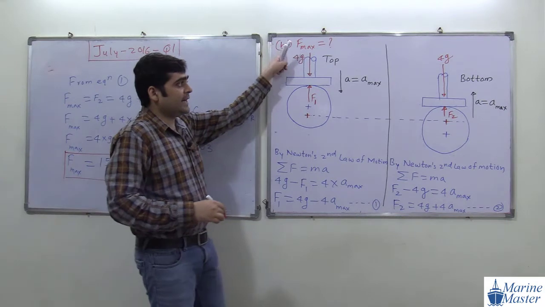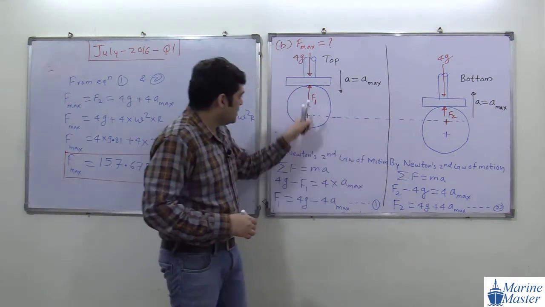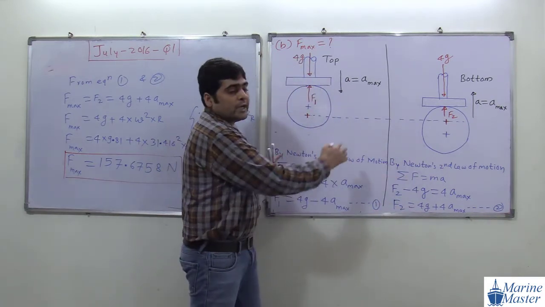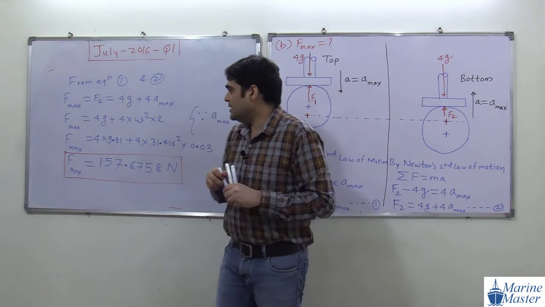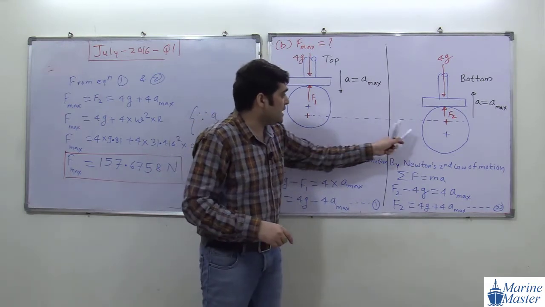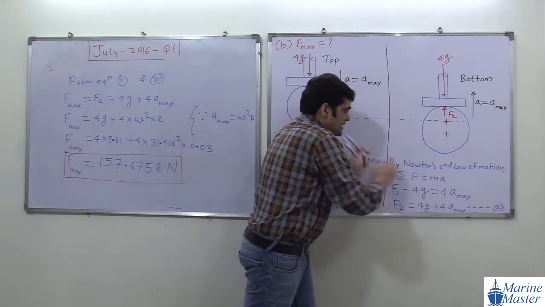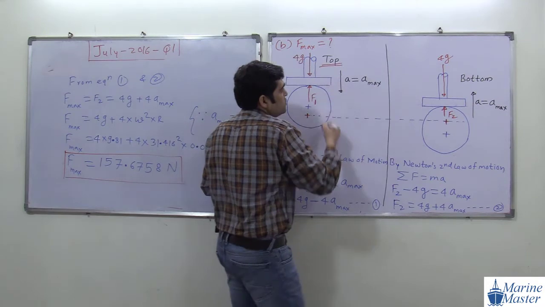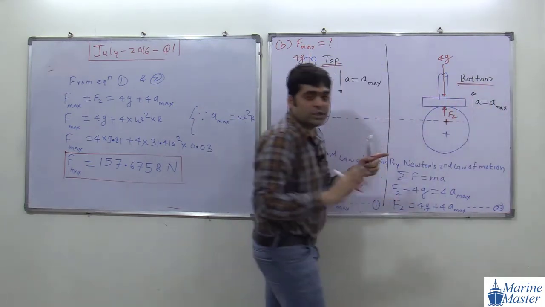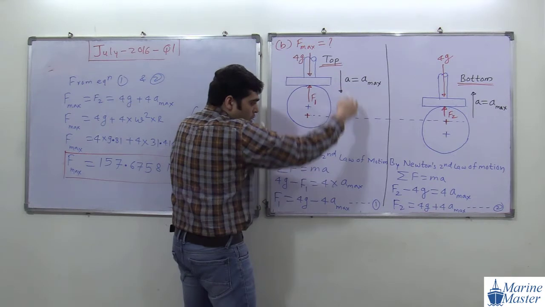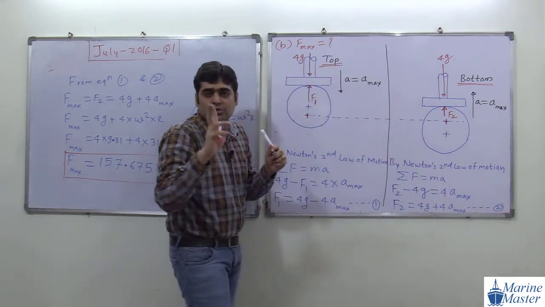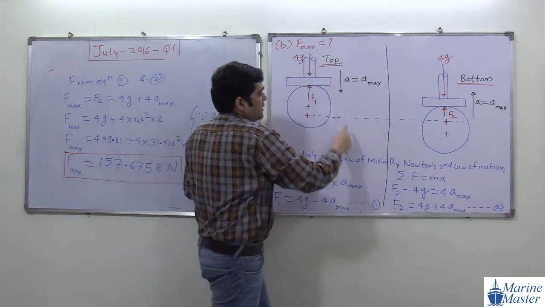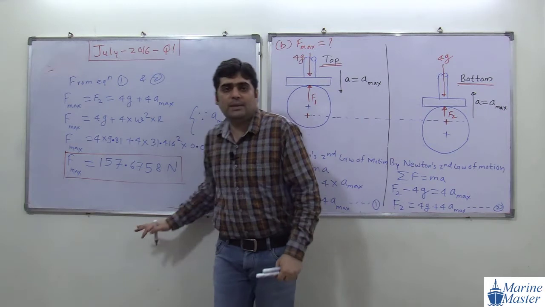First the target, then draw these two drawings side by side. Below this drawing write this calculation, and below the other drawing write this one, the same way. So first write these things on this board, then these things. Remember you have to write these side by side: this is the topmost position and this is the bottommost position. These two things must be side by side on your page. So first the heading, then these two things side by side, and then this one. Please everyone complete this point.